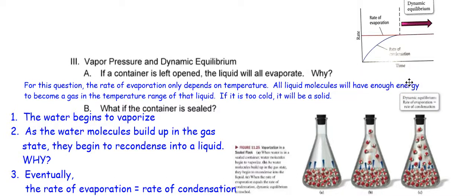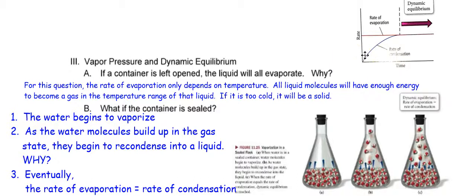So where do we begin? We're going to start here. This is the rate of evaporation. Let's say we have 5 molecules per second. That would be a rate of evaporation, and it remains fairly constant. And so we have right here 5 molecules per second becoming a gas. But what's down here? This is my first beaker, in the beginning. There are no gas molecules, so you don't have any condensation. No gas molecules are becoming a liquid.